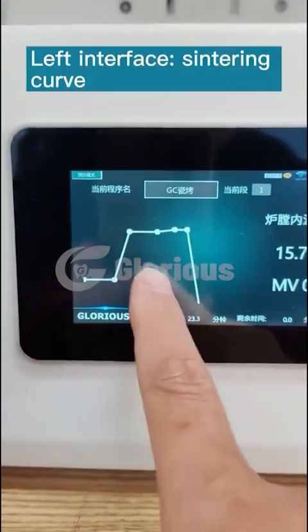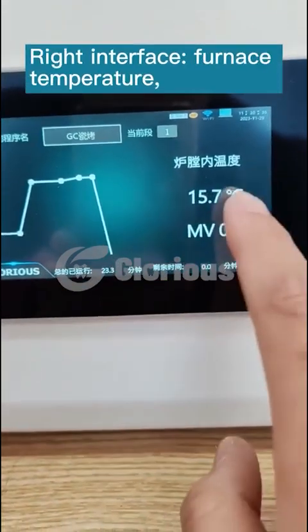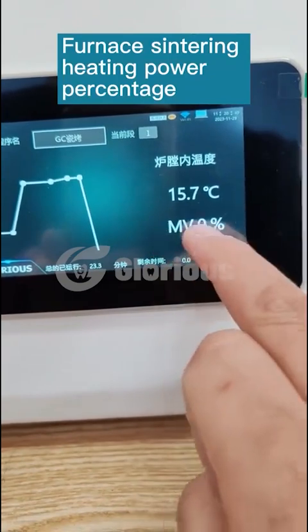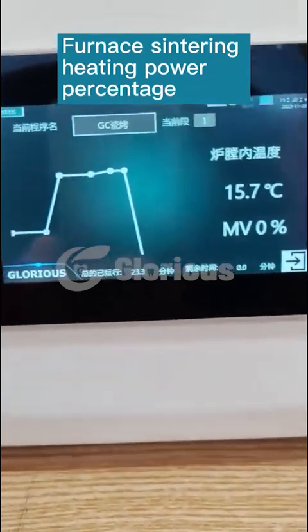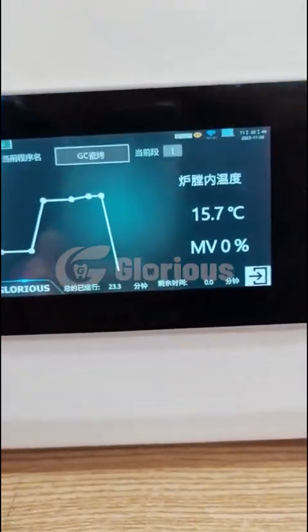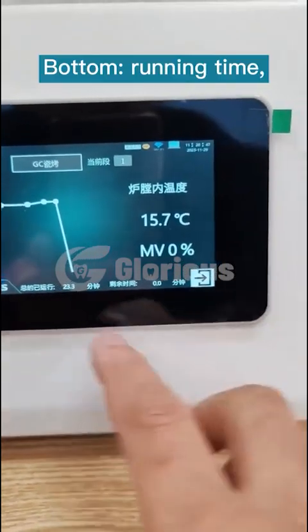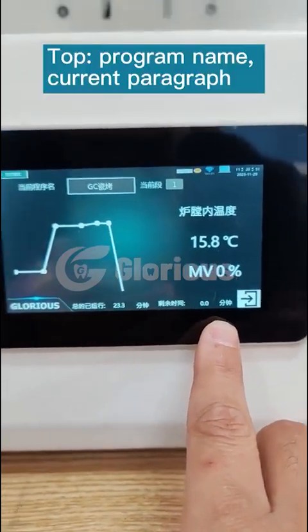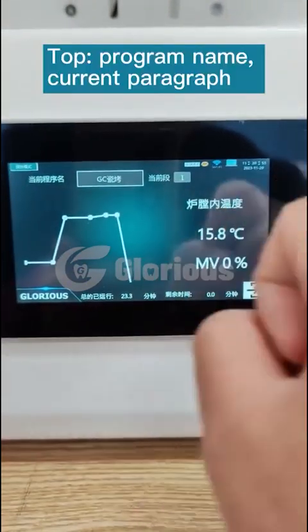Left interface: centering curve. Right interface: furnace temperature. Furnace centering heating power percentage. Bottom: running time, time left. Top: program name, current paragraph.